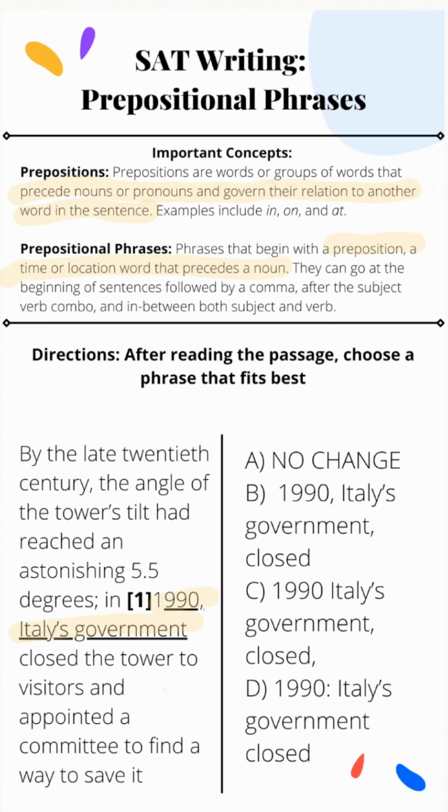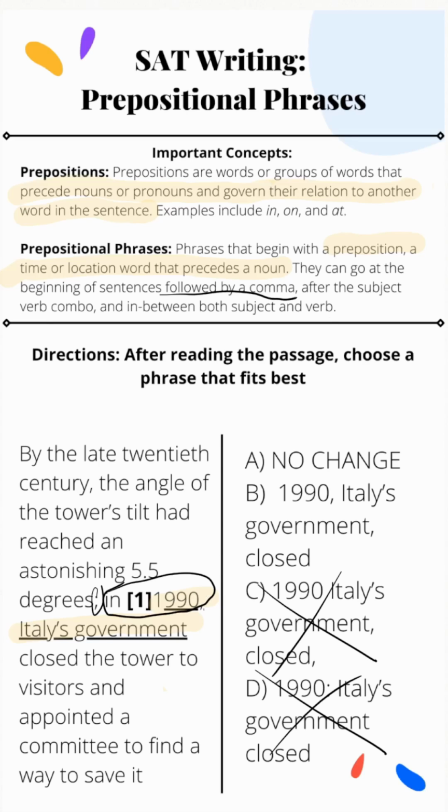Now, let's think about what's going on here. There's a semicolon separating two independent clauses in this larger sentence. Now, in 1990 is a prepositional phrase. We're starting with that preposition in, so we need to keep that in mind going forward. Now we know that prepositional phrase has to be followed by a comma. It cannot be followed by a colon. So that automatically lets us get rid of both D and C as potential options.